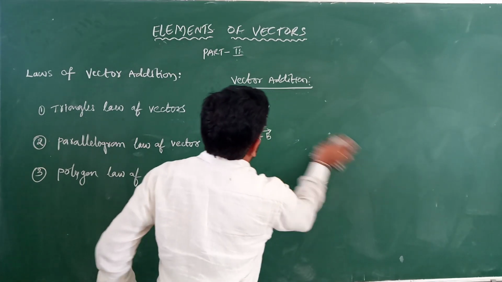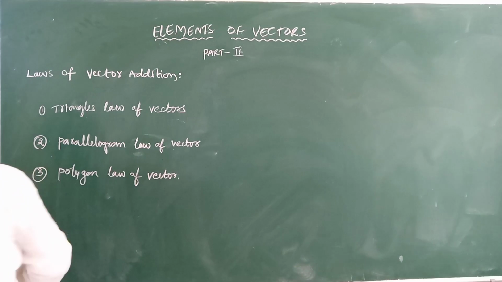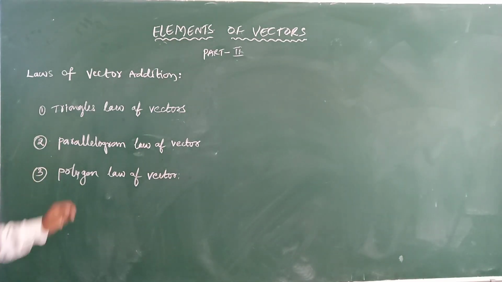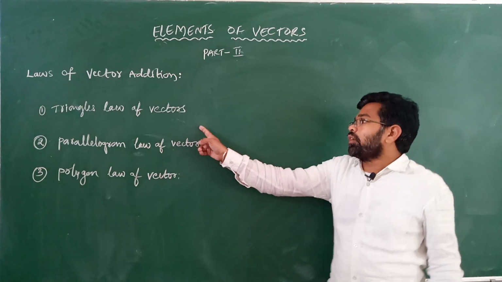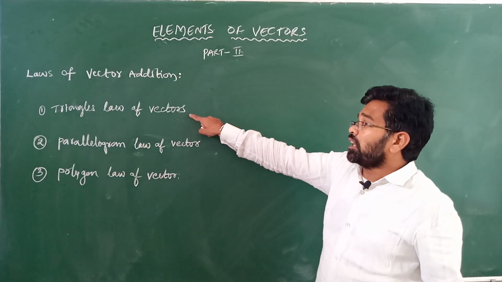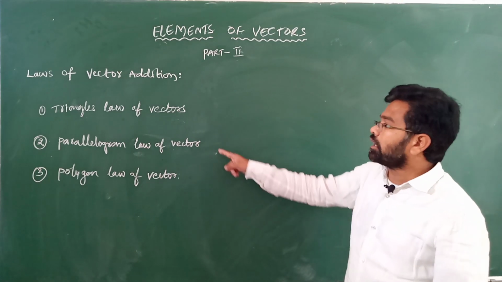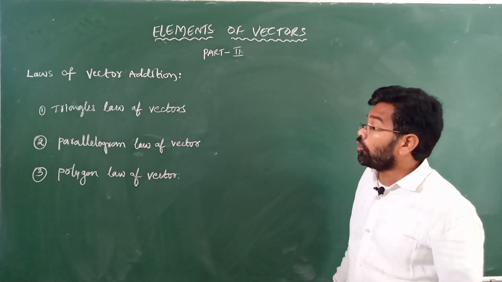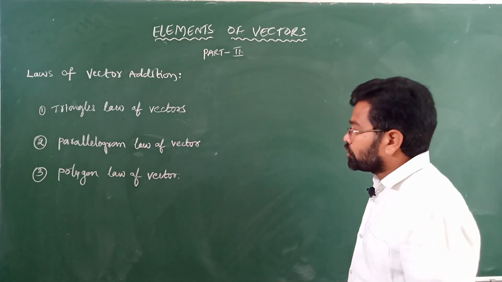Next, come to the parallelogram law of vectors. The parallelogram law of vectors comes from the double of the triangle law of vectors. The addition of two triangles forms the parallelogram law of vectors. How is it? Now we are going to see the parallelogram law of vectors.